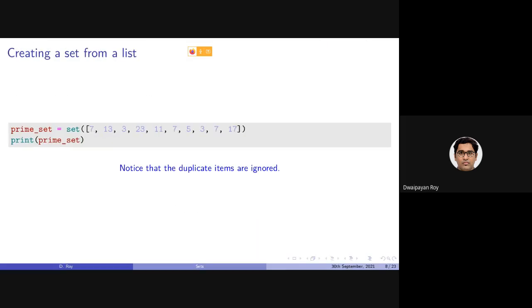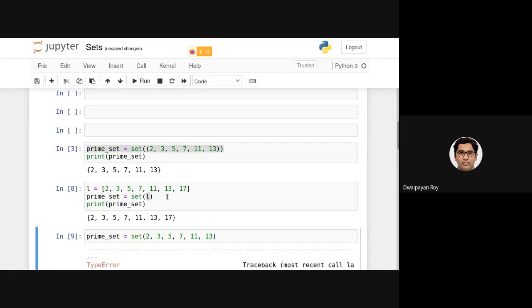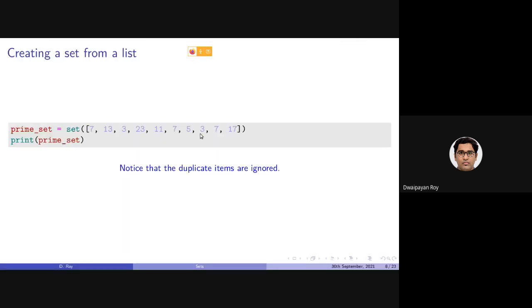So we can of course create a set from a list, as I have shown you here. What I'm doing is using the set function, and as the only argument, I'm providing a list. Using this, we can create a set from the items in a list.